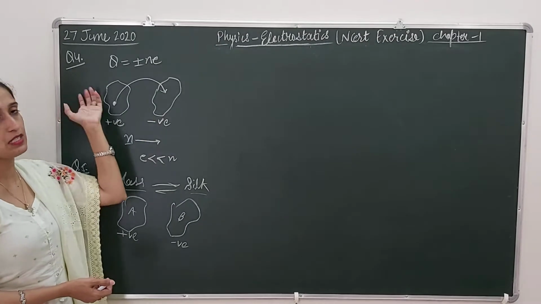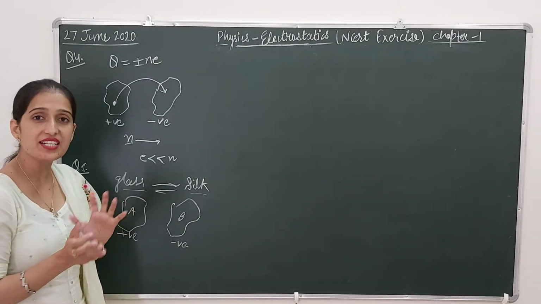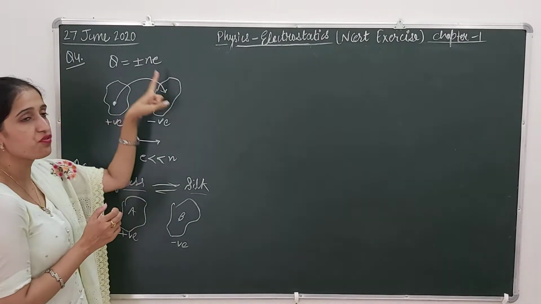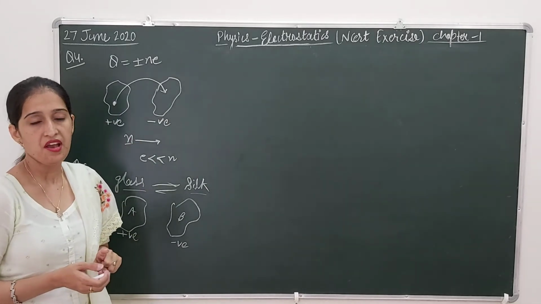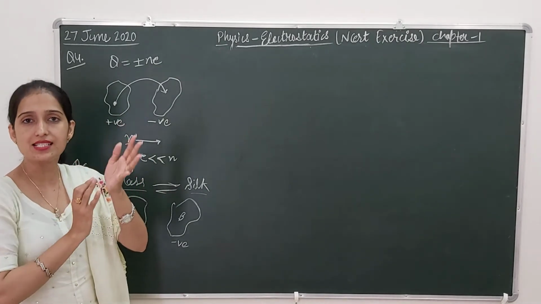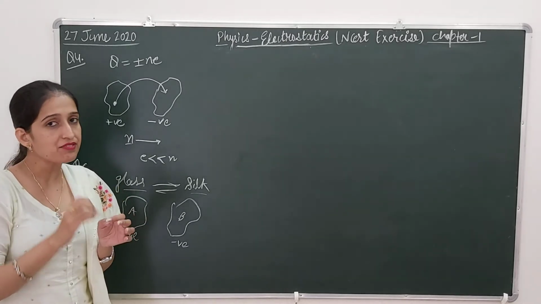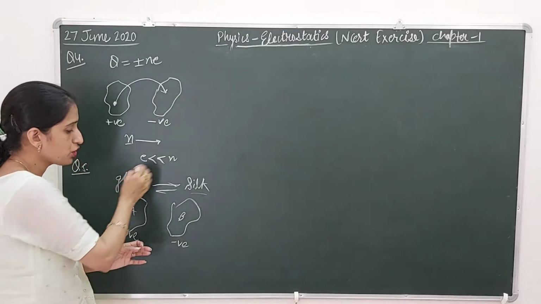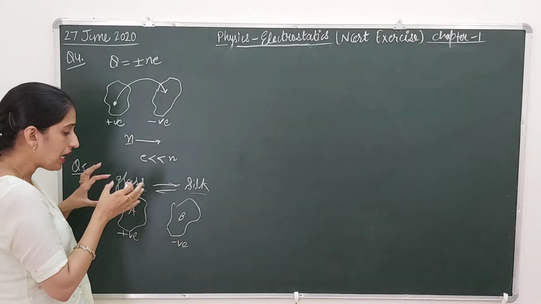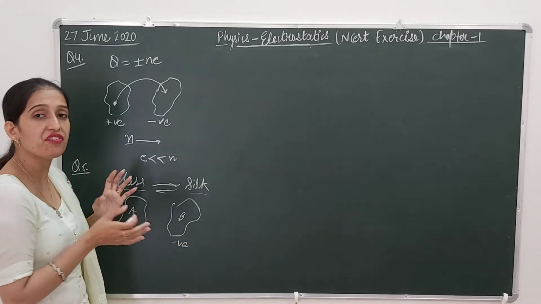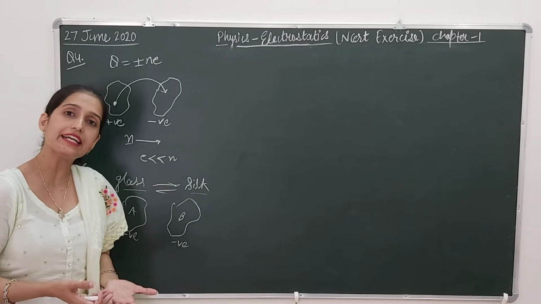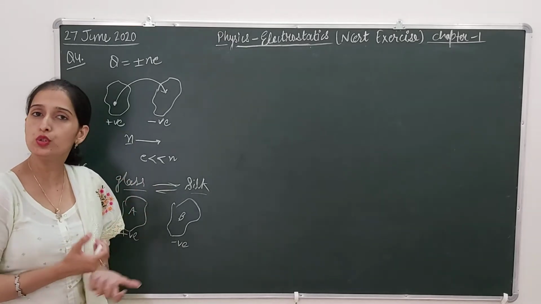In the fourth numerical also we have discussed that charging is because of the transfer of electrons. When we rub two bodies, electrons get energy, they are excited, they leave their position, and they move from one body to another. In an atom, the number of electrons and the number of protons are equal. That's why they are neutral.